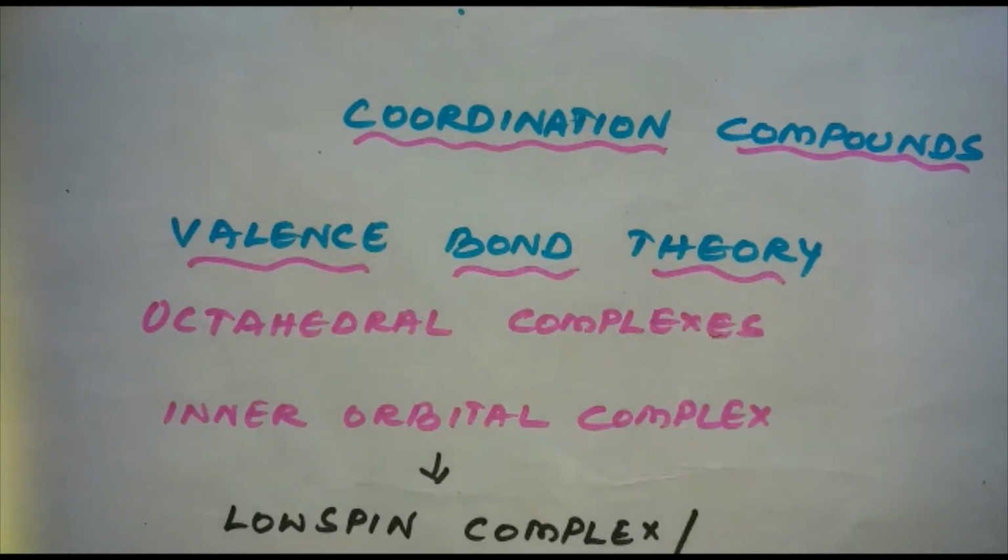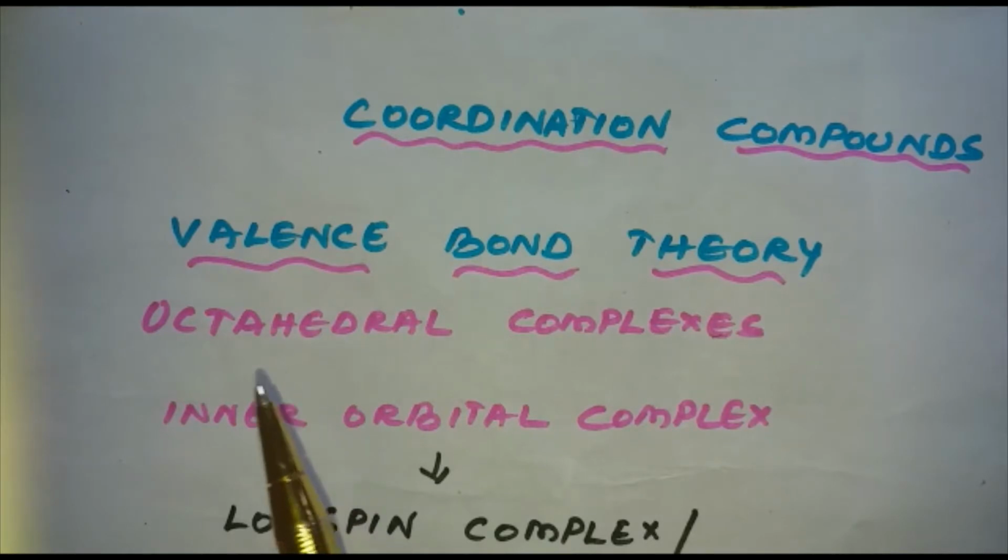According to valence bond theory, the metal atom or ion under the influence of ligand can use its (n-1)d, ns, np or ns, np, nd orbitals for hybridization to yield a new set of equivalent orbitals of definite geometry such as octahedral, tetrahedral, square planar and so on. These hybrid orbitals are allowed to overlap with ligand orbitals that can donate electron pairs for bonding.